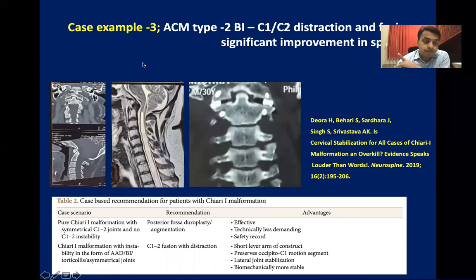ACM type 2 with BI, always remember that the BI is a congenital progressive C1C2 instability. If you put a spacer like this in this patient, just a 2-3 millimeter distraction and fixation without decompression really helps in significant improvement in spasticity in this case and many cases. What we follow in such type with BI is C1C2 distraction and fixation. But pure ACM with symmetrical joints, no C1C2 instability, meaning no AAD, no BI, we still follow the FMT only.